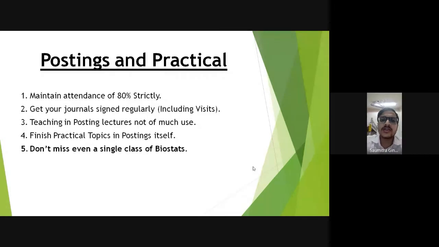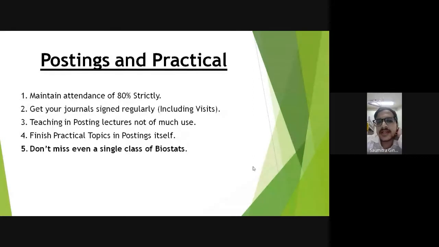Then getting your journal signed. Get it signed regularly. They do sign afterwards also, but they make you run a lot for that. You have to go 4 or 5 times to the same teacher again and again to get a single practical signed, and they literally trouble you purposefully. So if you're attending something, including your family visits or the practicals which they make you write in the class, get it completed and get it signed somehow. Give priority to finishing your PSM journal a lot.